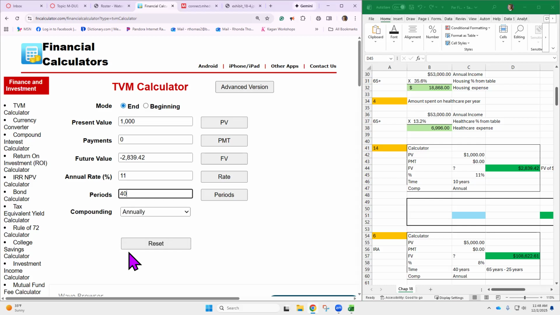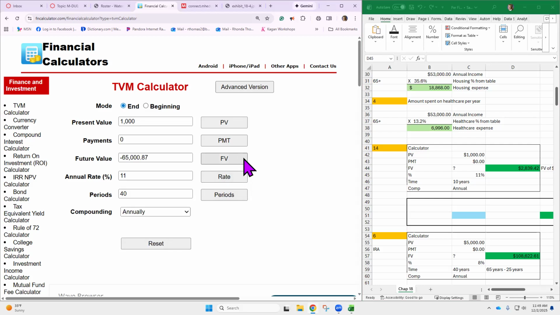Let's do this for 40 years, not just the 10, and you're going to see some pretty good magic of what they call compounding interest. And this is not putting any more money in at all.